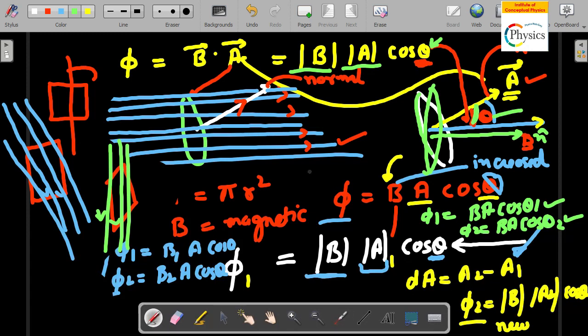So there are three ways you can bring about a change in flux passing through a loop. One, change the magnetic field, which is B, which is what we did here. Two, change the area, which is what we read, that if the area is large, make it smaller. The third thing you can do is change the angle between the normal to the area and the magnetic field. If you do any of these three things, you will be able to obtain a change in flux.